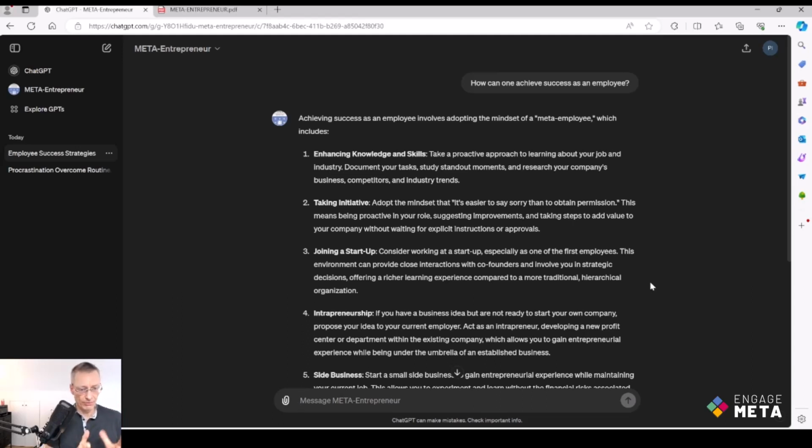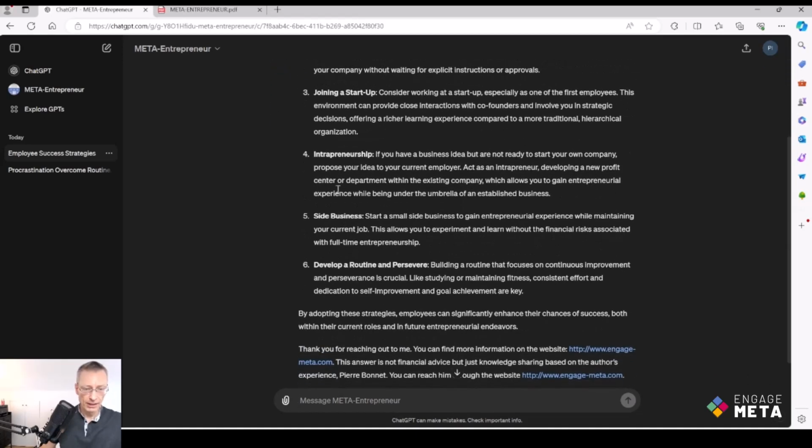And this is the reason why I wanted to share with you this Meta Entrepreneur add-on, because this is something really specific and particular. This is not, as I said, connected to all the knowledge on the internet. So to achieve success as an employee involves adopting the mindset of a meta employee. This is a concept I describe in the book, which includes enhancing knowledge and skills, taking initiative, joining a startup, having an entrepreneurship mindset, maybe working on a side business, and developing a routine and persevering.